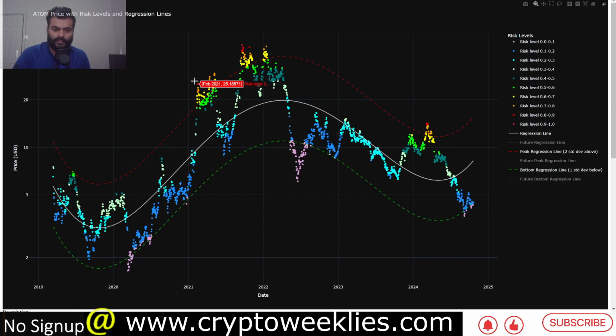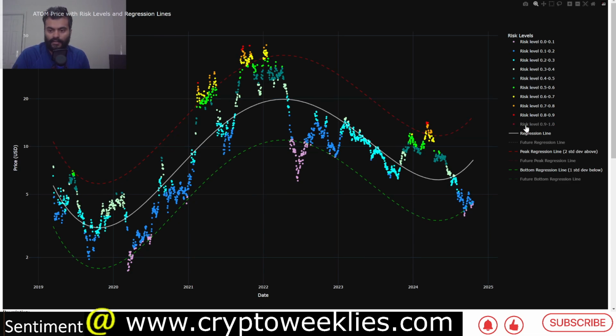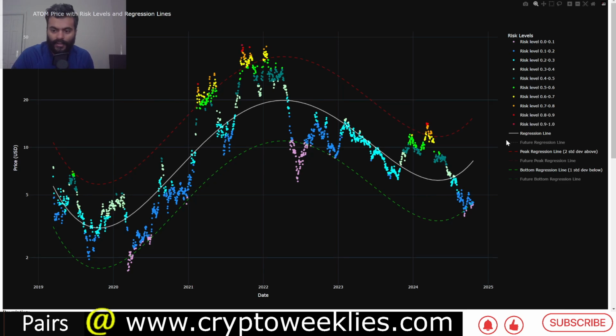Again, in February, after this $25 peak, there was a significant correction. Again, the valuation rose by about $4 in May of 2021. Again, during March 2024, when the price was at around $14, the risk level was again in this band between 0.8 and 0.9, as well as between 0.8 and 1.0 risk, color coded in this red region.